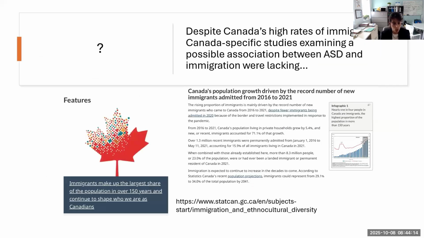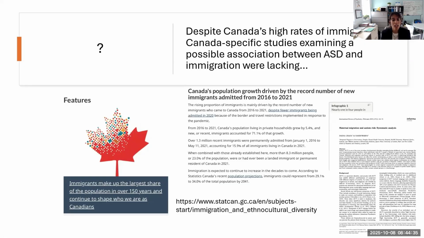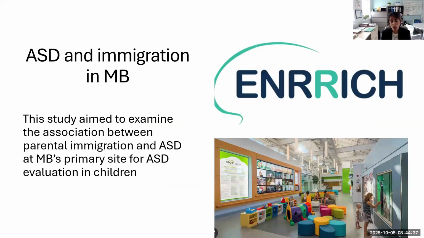So despite those news articles, not much is known about autism and immigration in Canada, despite the fact that we have a significant representation of immigrants in our country, immigrants making up the largest share of the population in over 150 years. And so we thought that this was an important topic to review. So that's how we decided to embark on our first study.